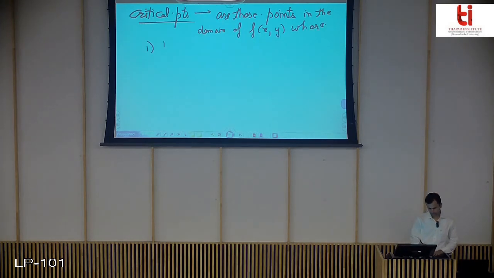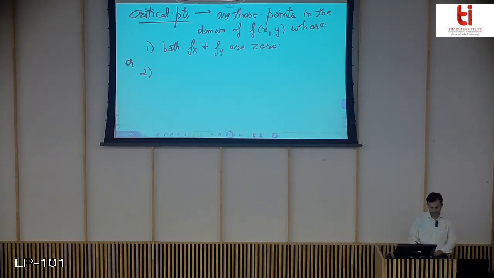So on this basis, critical points are those points in the domain of f(x,y) where both fx and fy are 0, that is, both partial derivatives are equal to 0 simultaneously, that we did in the earlier theorem.